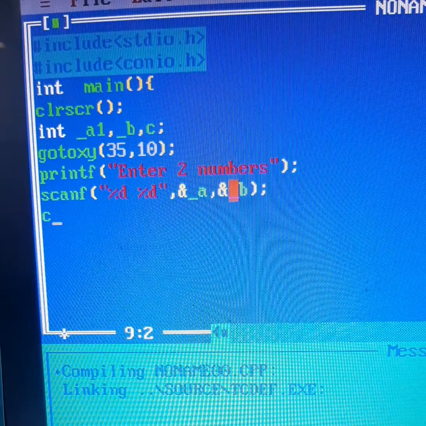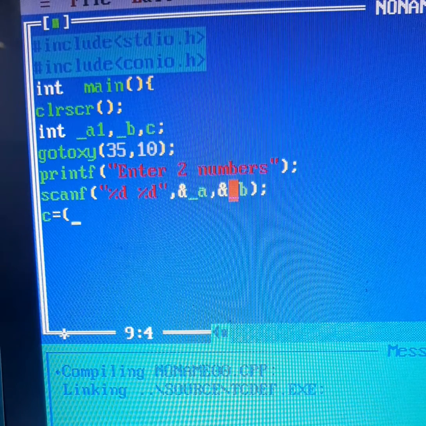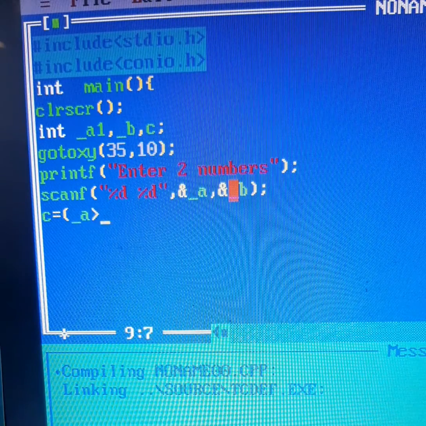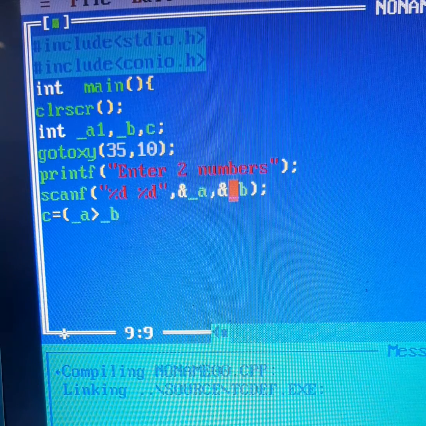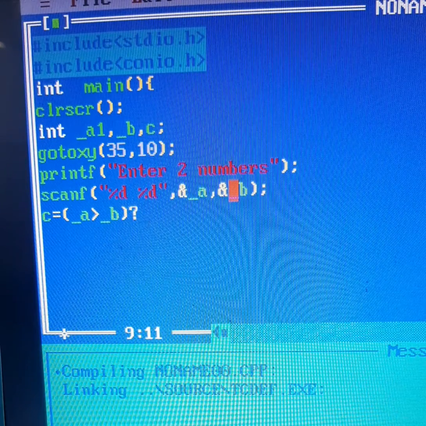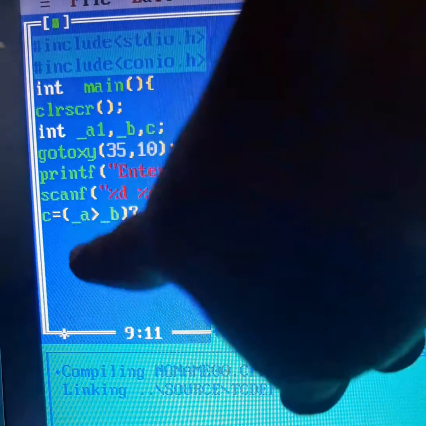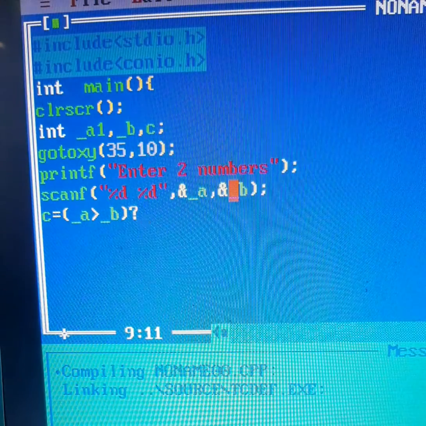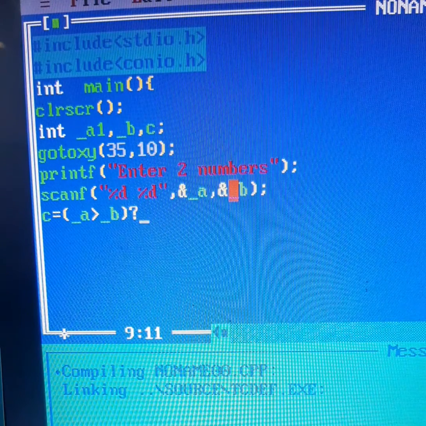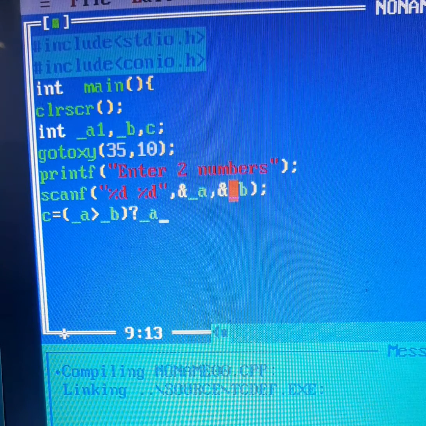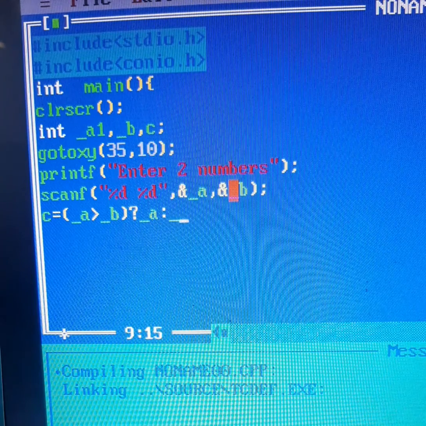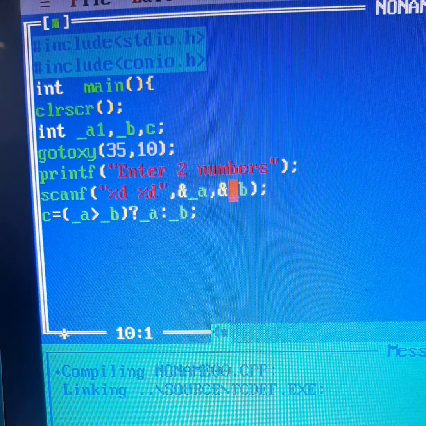So if I want to find out the greatest of A and B, I'll write here underscore A greater than underscore B, question mark. It means if A is greater than B, then take the value of A, give it to C, else take the value of B and give it to C.